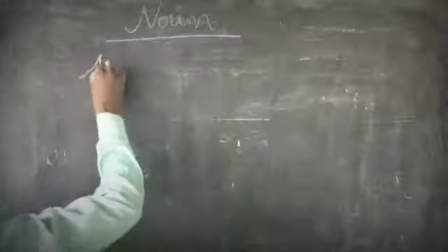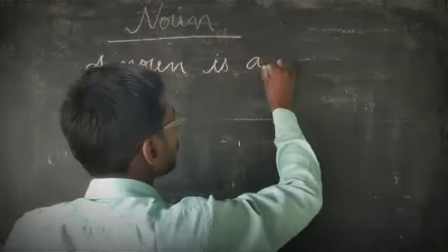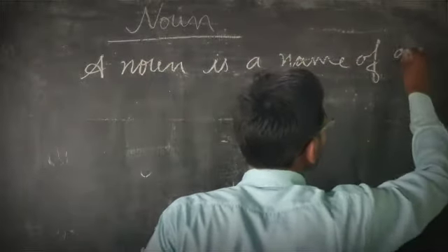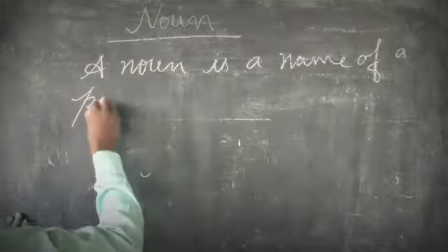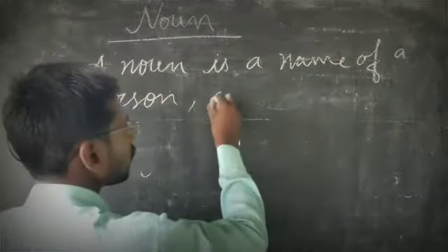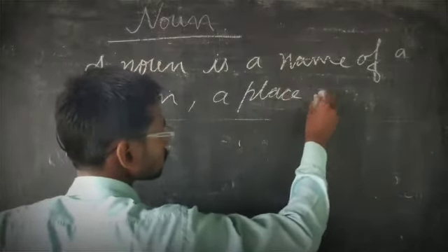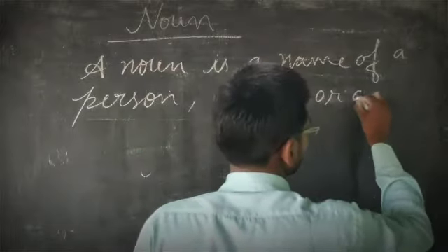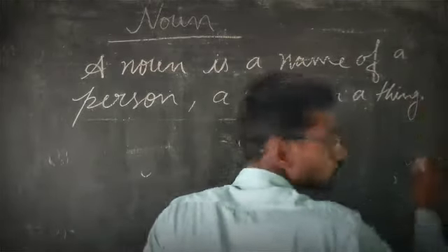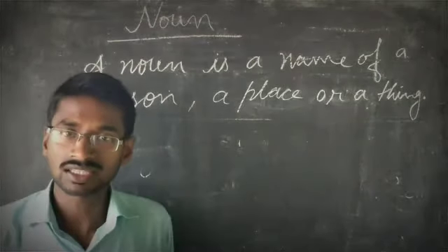So look here. A noun is a name of a person, a place, or a thing. What is a noun? A noun is a name of a person, place, or a thing.